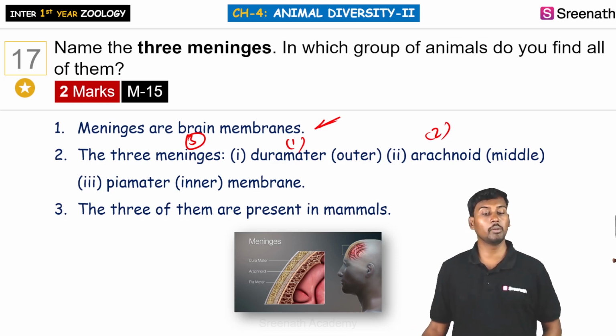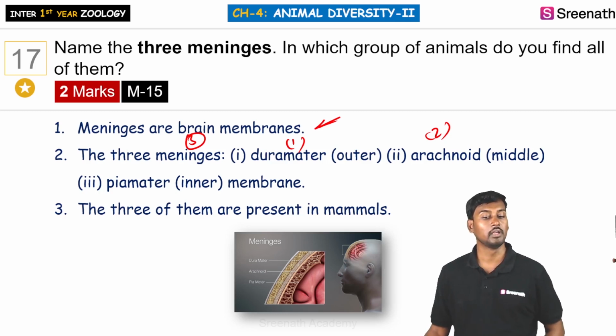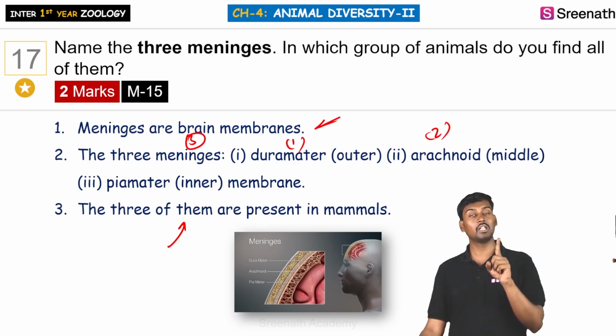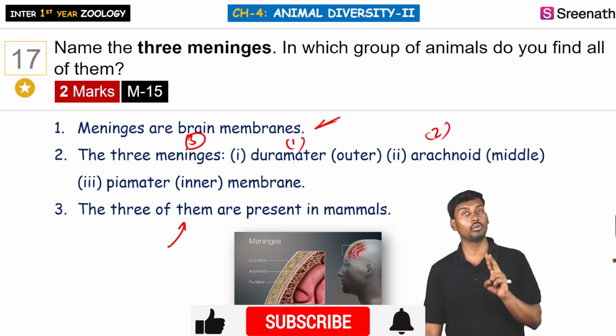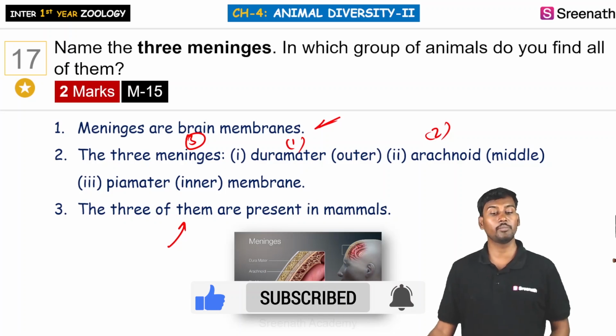These three are present in mammals. These three covers of the brain are called meninges, and they cover the entire brain structure.